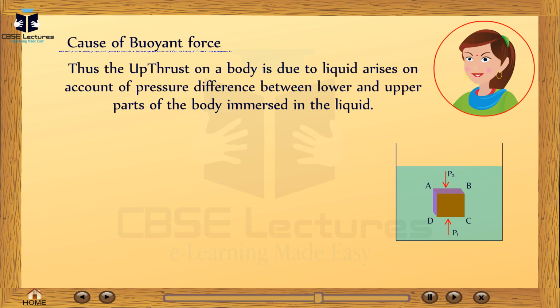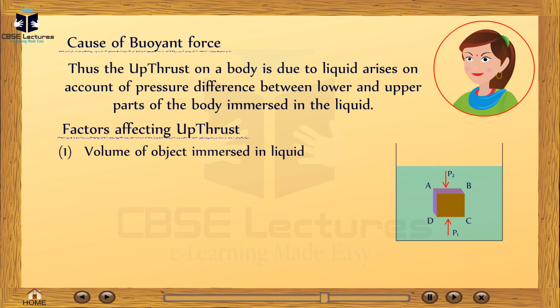Thus the upthrust on a body due to the liquid arises on account of the pressure difference between the lower and upper surface of the body immersed in the liquid. Factors affecting upthrust. Number 1. Volume of the object immersed in the liquid. Number 2. Density of the liquid.